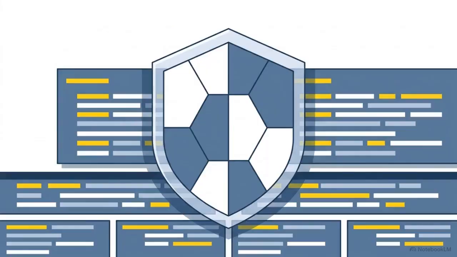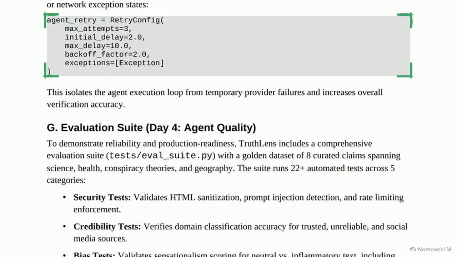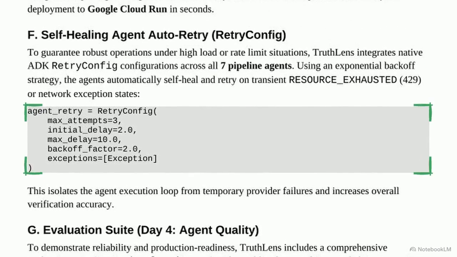Beyond the user interface, the back-end engineering is heavily fortified with strict security gatekeeping to prevent abuse. This documentation highlights our evaluation suite. The system passed 22 tests, blocking malicious prompts and restricted network requests. We also implemented an auto-retry configuration. If the pipeline hits traffic limits, agents automatically back off and self-heal, ensuring the workflow completes.